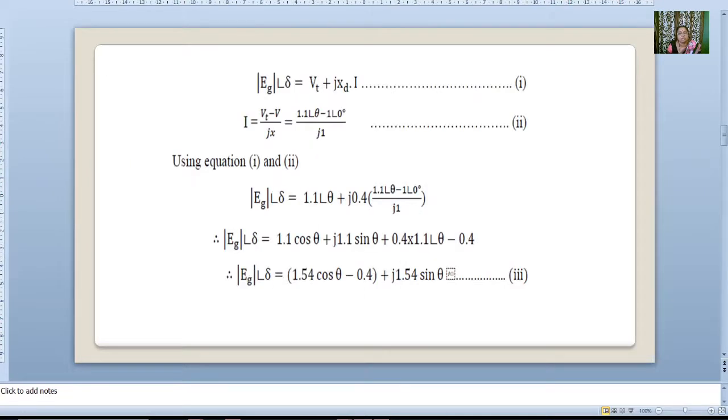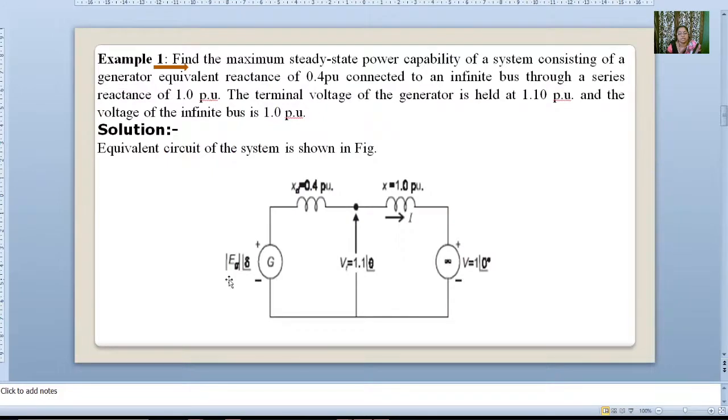Now coming back, from this equation, this is Eg at an angle of del.